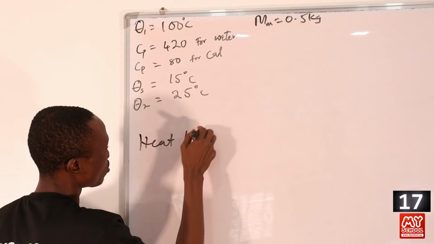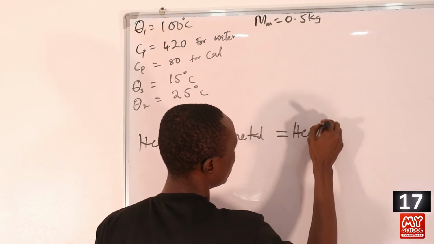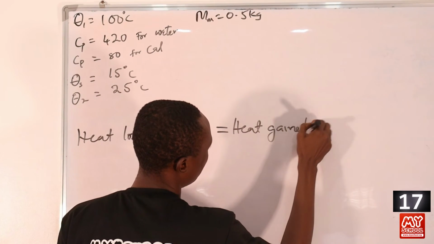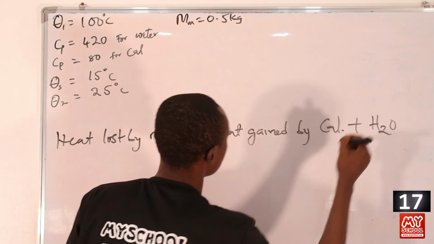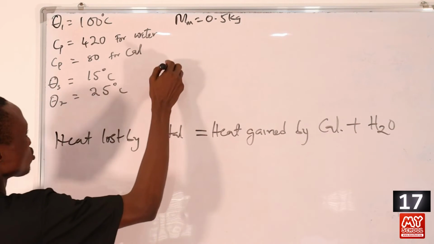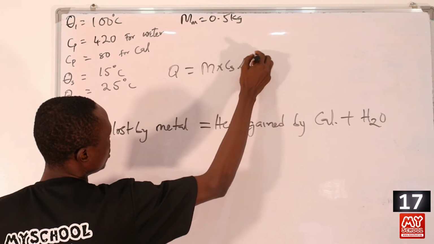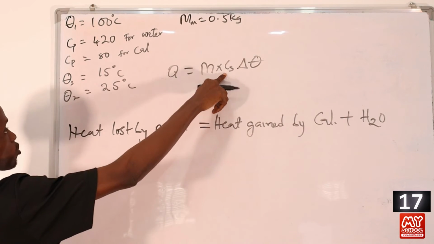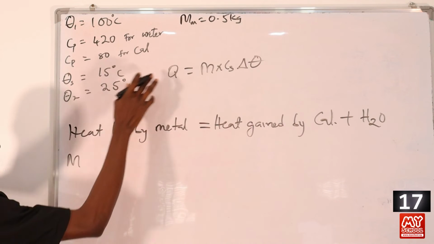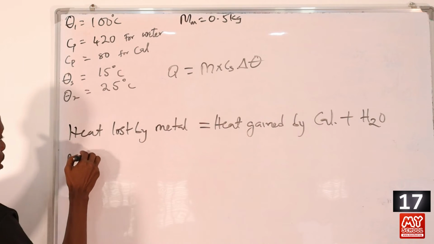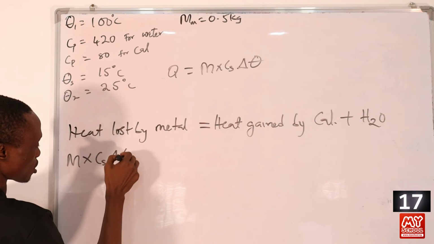Okay, so the heat loss by metal will be equal to the heat gained by the calorimeter plus that gained by water. But remember that quantity of heat is equal to m times Cx times change in temperature, where Cx stands for specific heat capacity. So for the metal, the quantity of heat will be m times Cx, the specific heat capacity of the metal, then times the change in temperature, right?